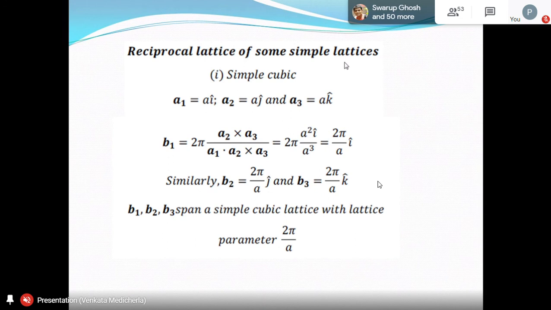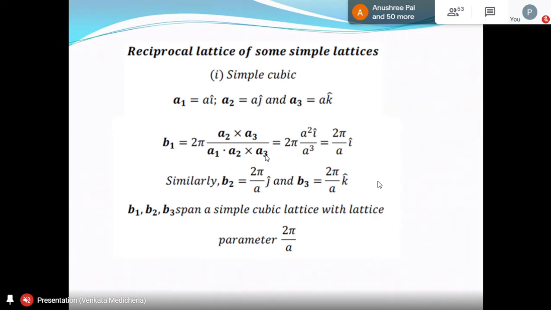Just find B1, B2, B3 for this. B1 is 2π into A2 × A3 by A1 · (A2 × A3). What is A2 × A3? That is a j cap cross a k cap, that is i cap and a squared. But what is the volume? The volume of the primitive cell in simple cubic is a cube only. So you don't have to actually find it from these vectors. You know that for simple cubic structure, A1 · (A2 × A3) is a cubed. That's 2π by a into i cap.